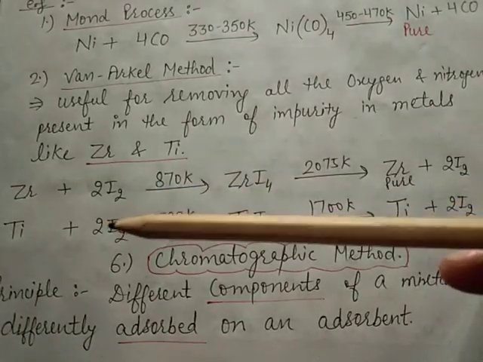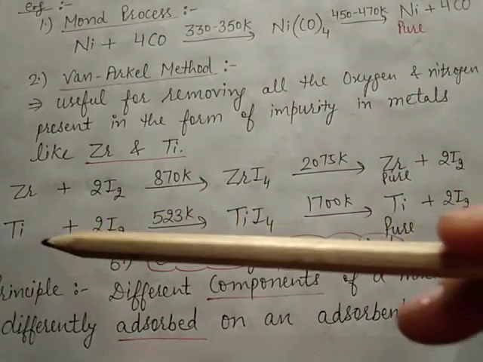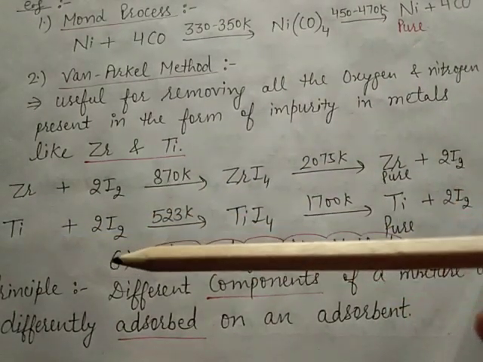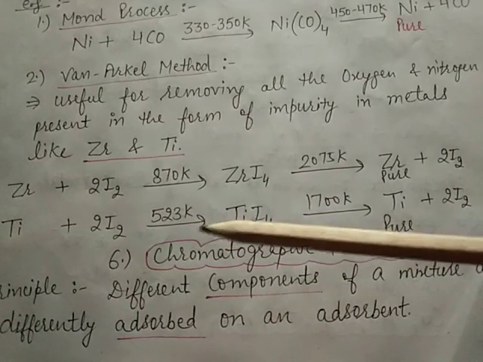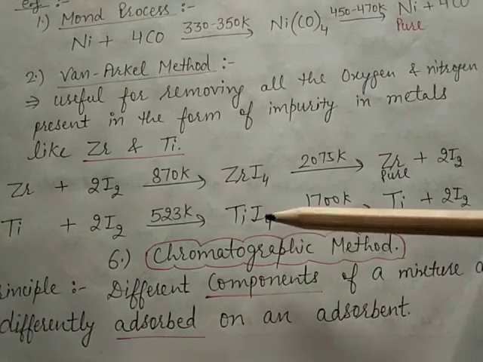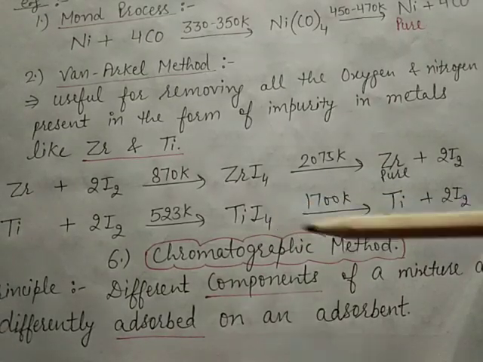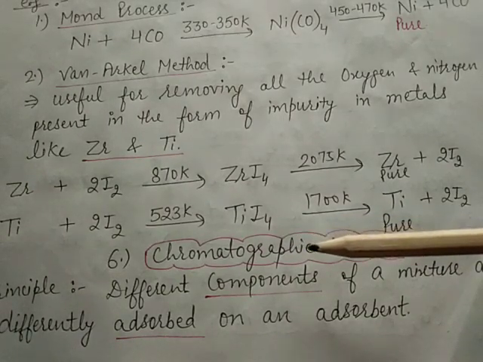Same in the case of titanium. Impure titanium is heated with iodine to about 500 Kelvin to form an unstable TiI4, and the impurities are left behind.